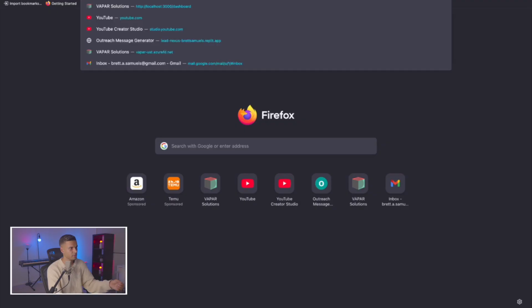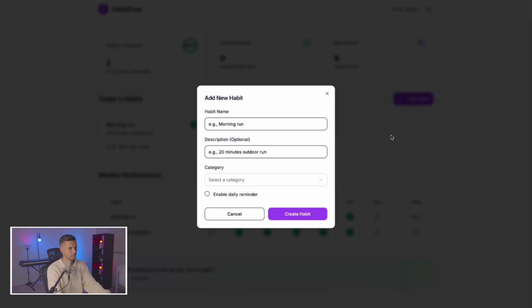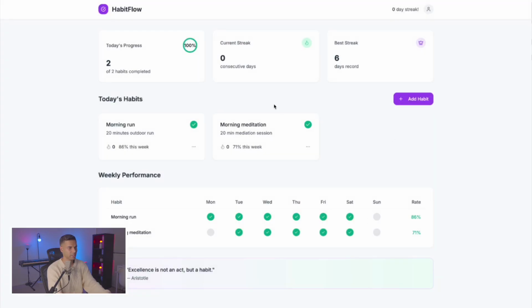Let's test it in Firefox. Okay. Looks great in Firefox. Works just like in Chrome.